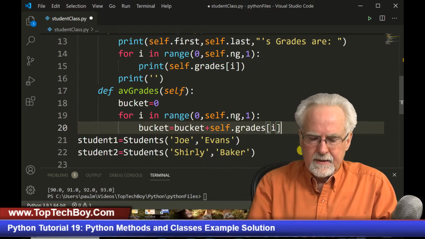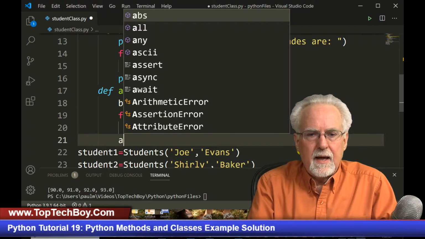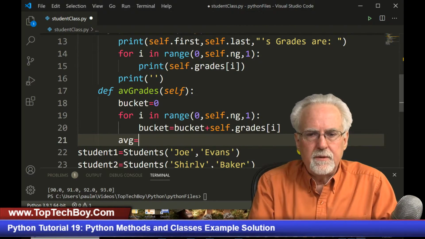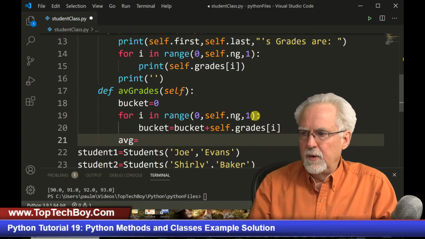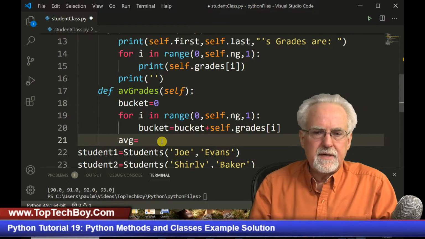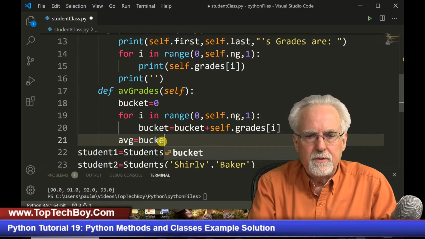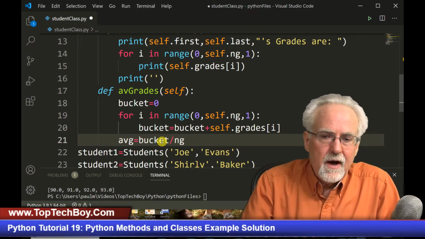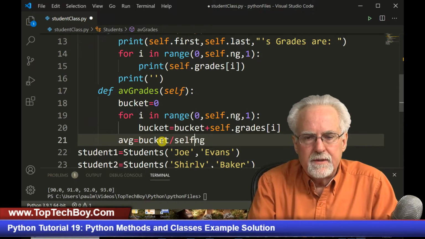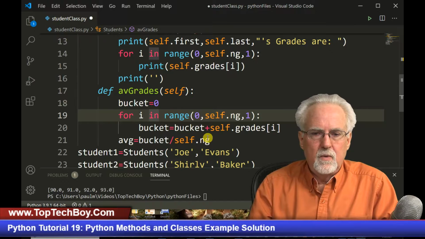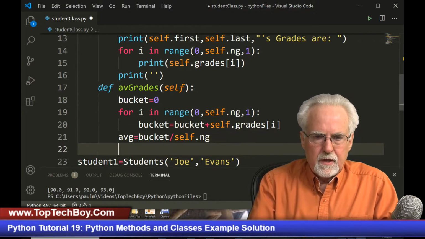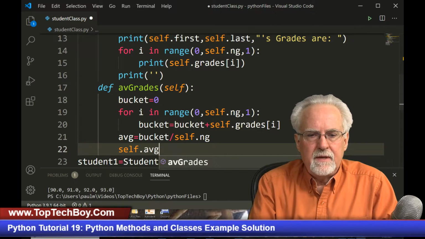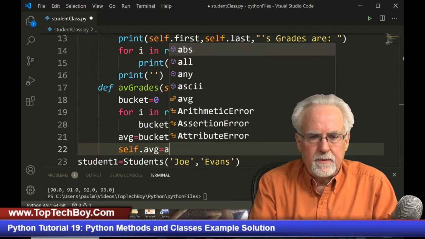All right, so this self thing is really an amazing thing. Okay, so now that is the bucket. And then what I am going to say is avg is equal to, after I've gone all the way through and added all the numbers up, now I'm outside the for loop, bucket divided by ng, right? Wrong, not ng. I need self.ng, and it should know what that is. And then what I could do is two things. I could say self.avg is equal to avg.